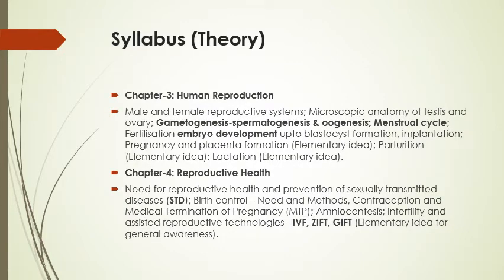And in third chapter, that is human reproduction, we will discuss both male and female reproductive system, especially gametogenesis, spermatogenesis, oogenesis, menstruation cycle till the development of embryo. And in fourth chapter, we will discuss the reproductive health. And in this chapter, we will discuss the diseases, that is sexually transmitted diseases, and some newer techniques also.